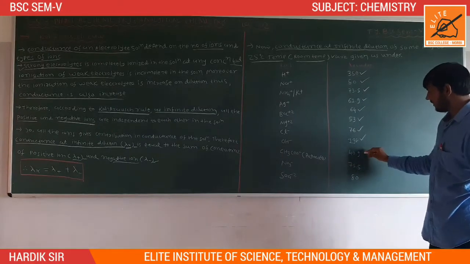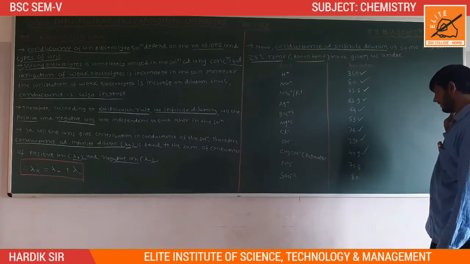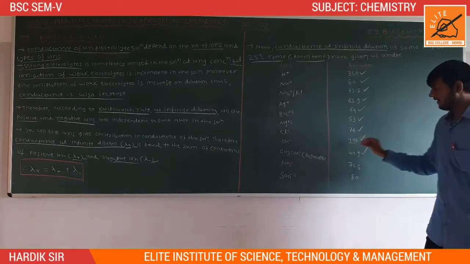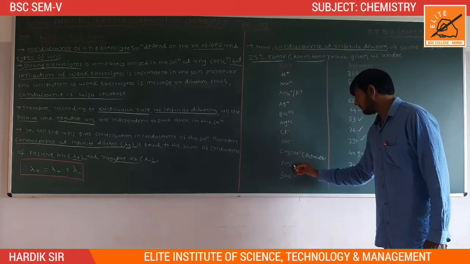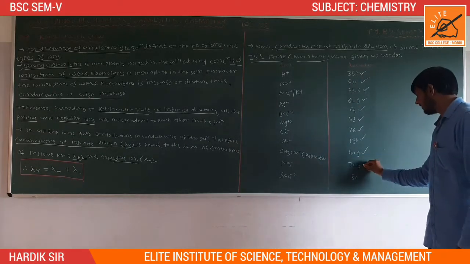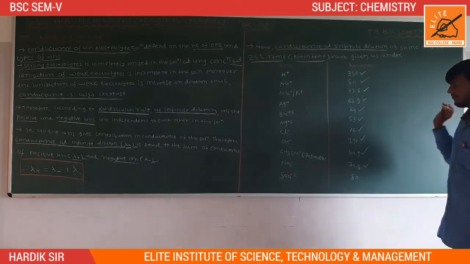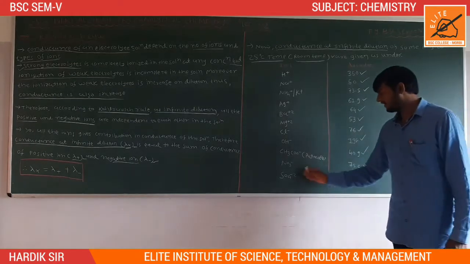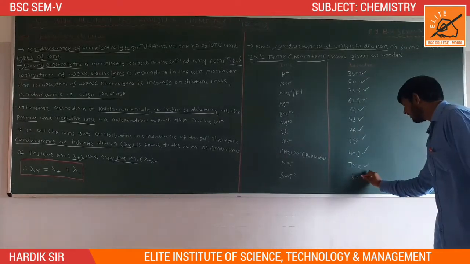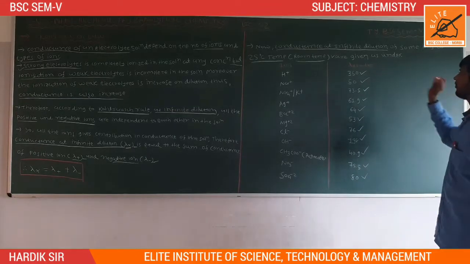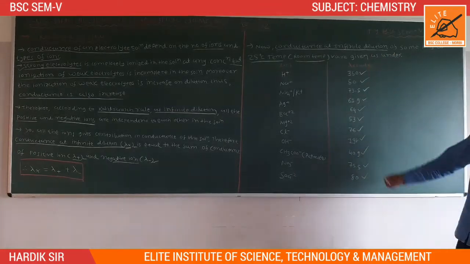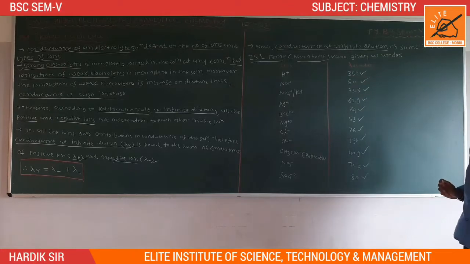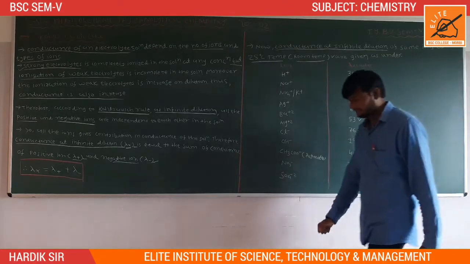The acetate ion lambda infinity value is 40.9. Then nitrate, NO3-, lambda infinity value 75.5. And then the sulfate ion, with lambda infinity value 80. So these are the lambda infinity values of some ions at room temperature, or 25 degrees Celsius.